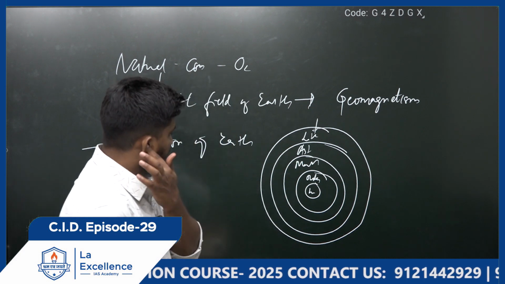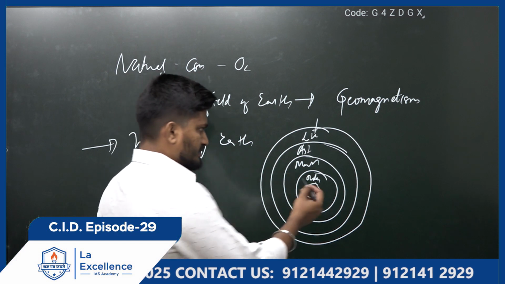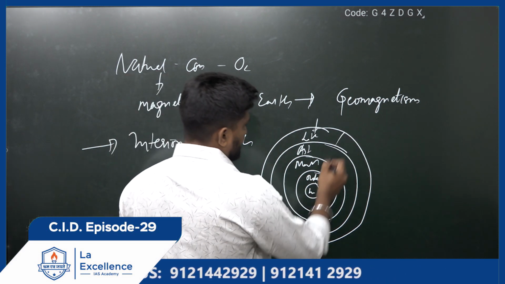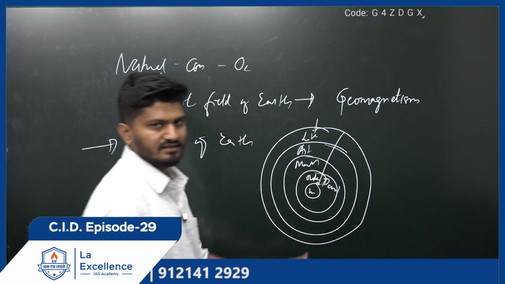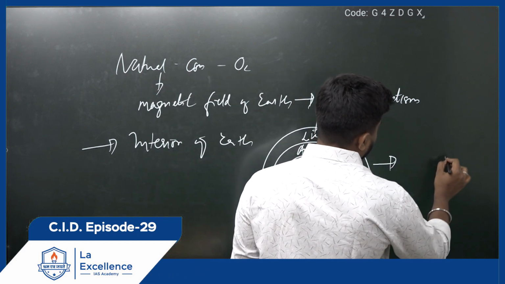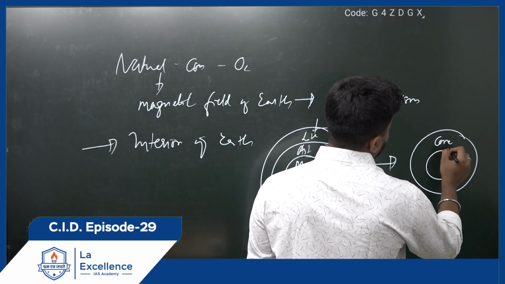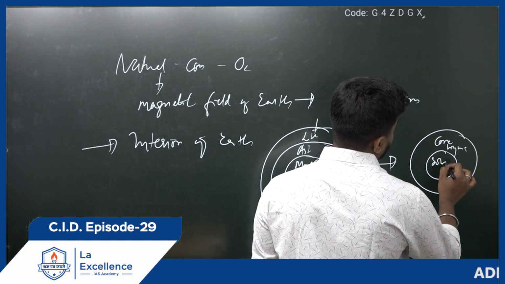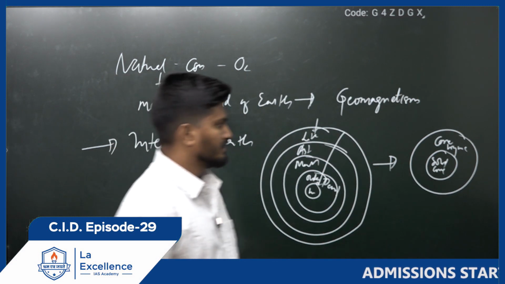The composition, temperature and density vary from one layer to another. The thing to remember is that density goes on increasing, so the density at the center will be very high. The outer core is the liquid core and the interior is the solid core.